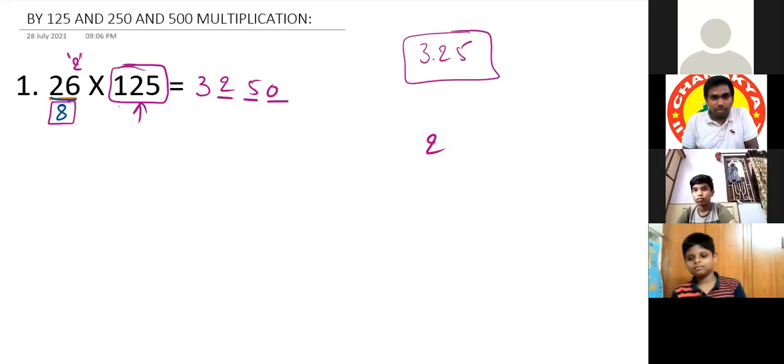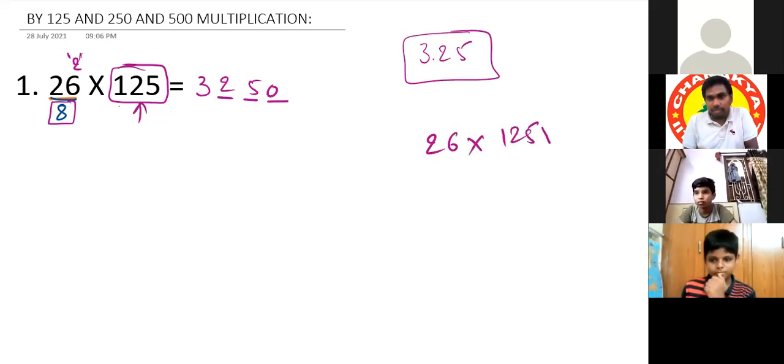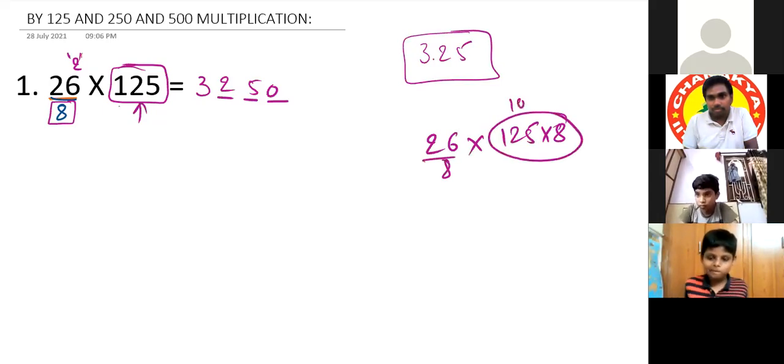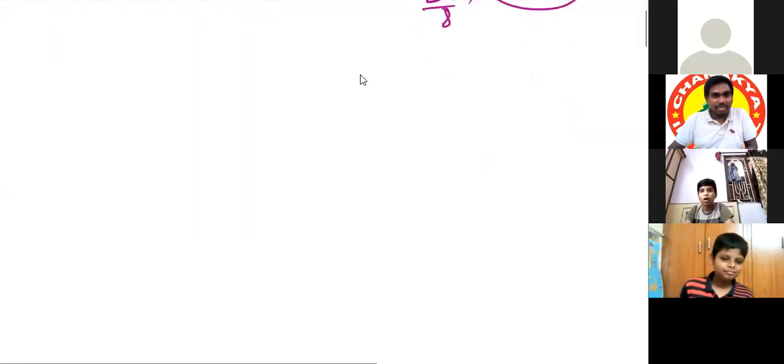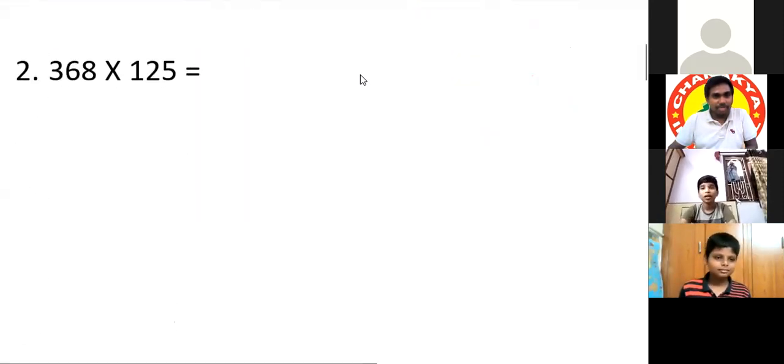So your method is this one: 26 into 125. We have made it into 8 by 8, which means it will be 1000. Yes, sir. 26 by 8 is 3.25, and 3.25 into 1000 is your answer. So we are not doing that much long procedure. Simply 3 times, and what is the remainder? Remainder multiplied by that multiplier.